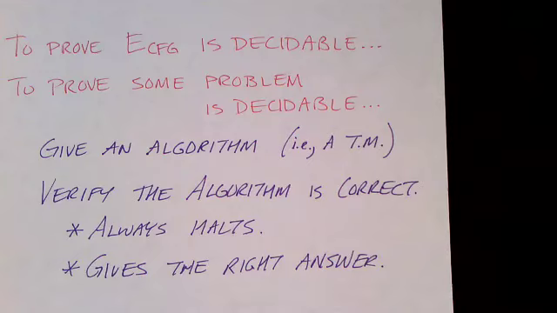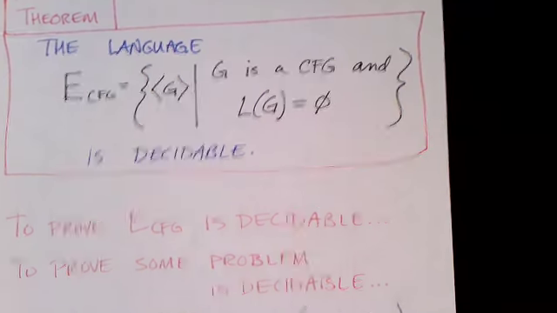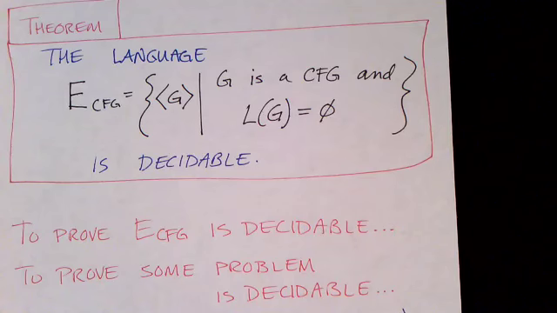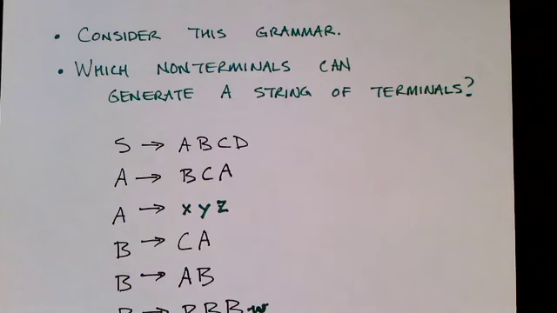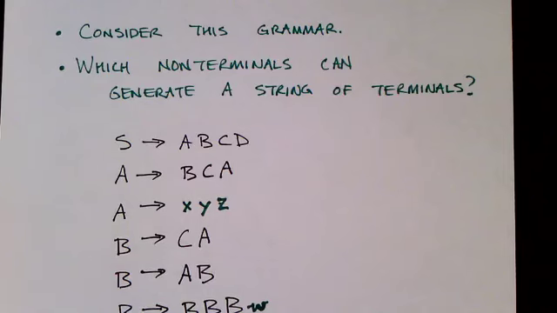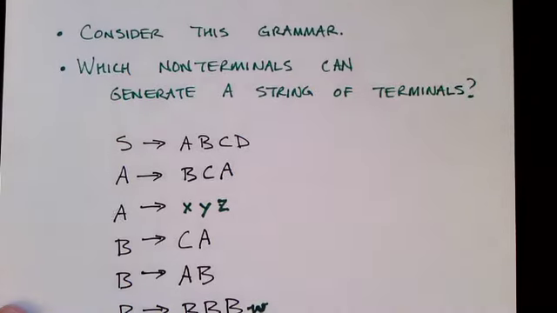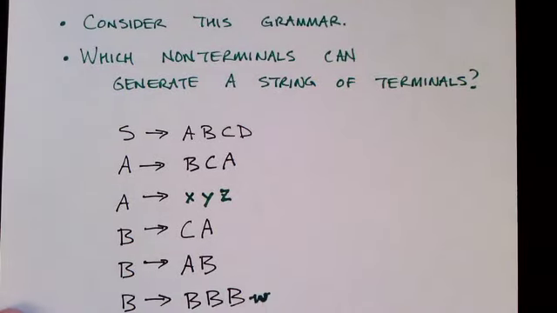So now let's look at this problem of whether a context-free grammar is capable of generating any strings at all. I'm going to show the algorithm on the next slide, but I'm going to work through an example on this slide to show how the algorithm works, because I think it is easier to understand with an example. So we're going to consider a context-free grammar.